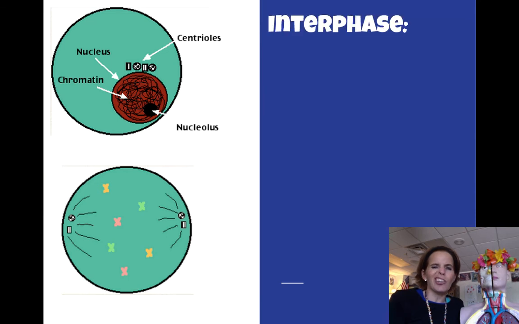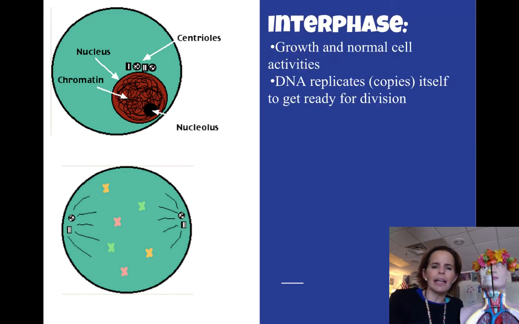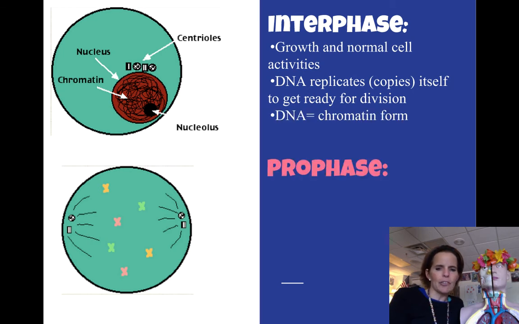The first stage is called interphase, and we already talked about that. That's the cell's normal growth period. So imagine a woman who can get pregnant. The majority of her life is spent not pregnant. So that would be her interphase stage. When she is pregnant, however, is what starts with cell division in my analogy. So prophase would be the first stage of pregnancy, if we were going to say it that way.